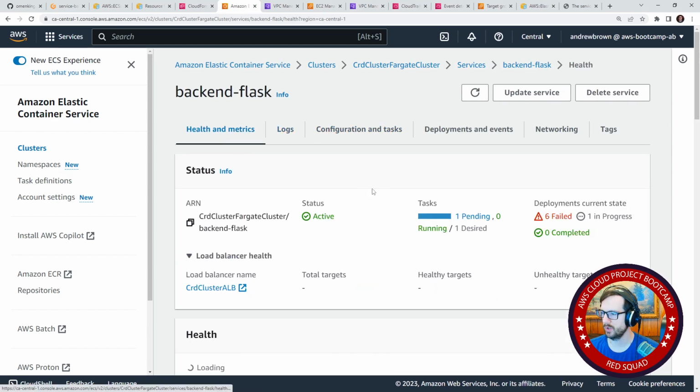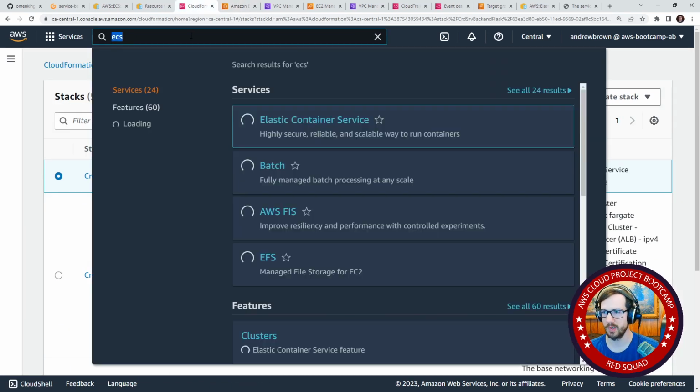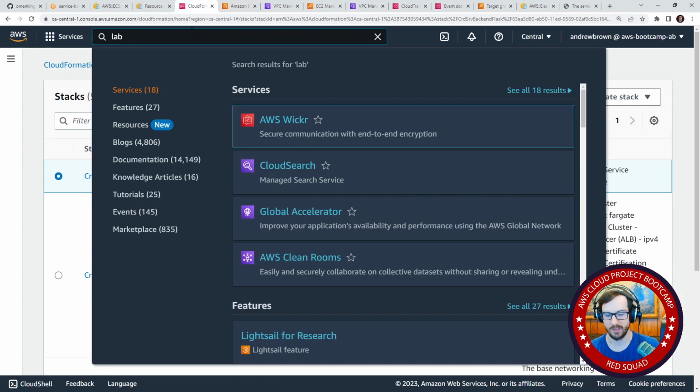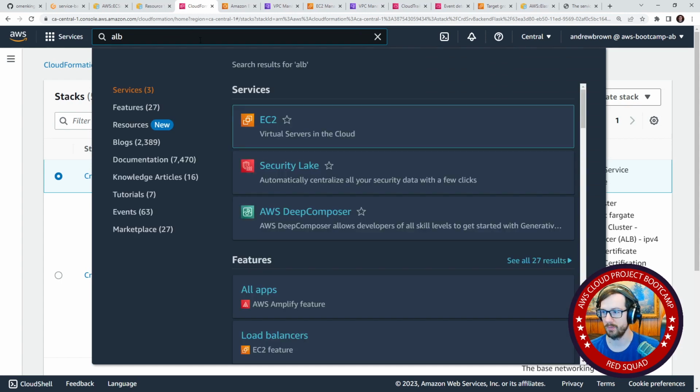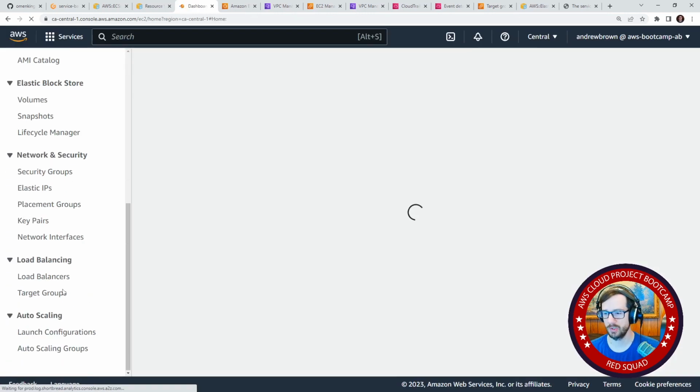The other thing that we could try to do, and it failed again, is we could give ECS or the load balancer a little bit more time. Because let's say it's failing fast, like it doesn't have enough time to actually check. We could do that as well. But we had a lower time before and we didn't have issues.